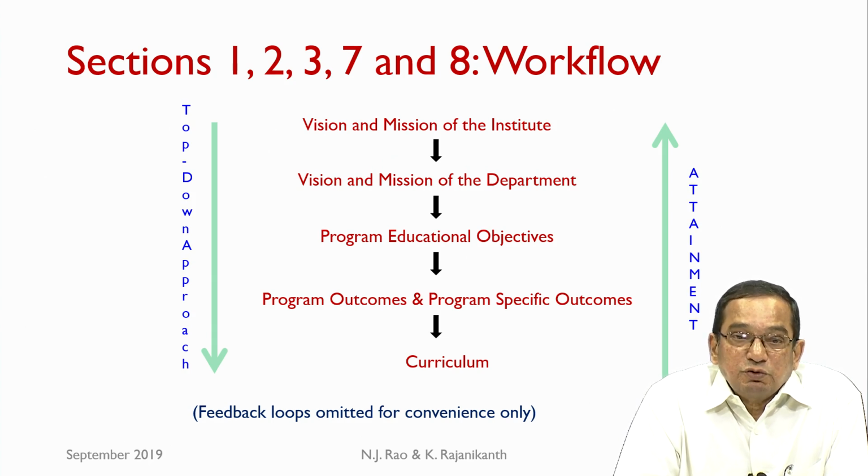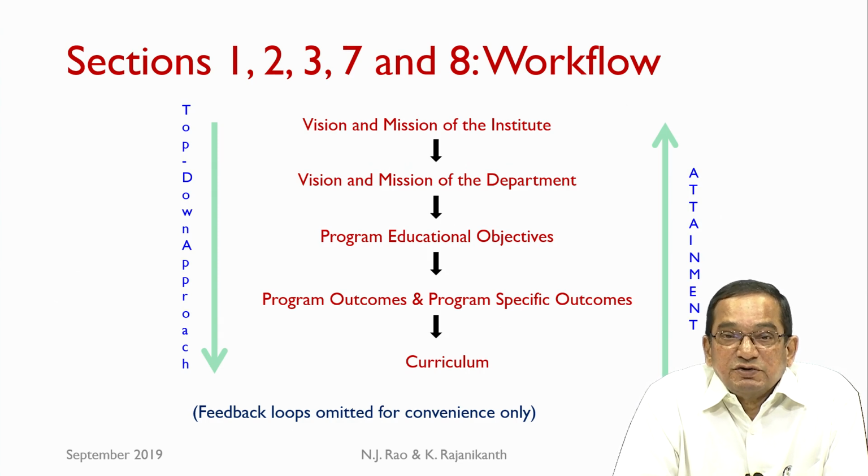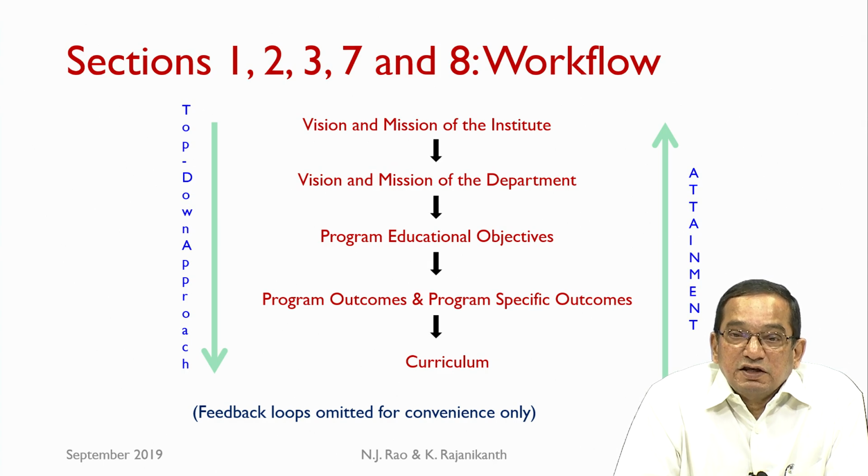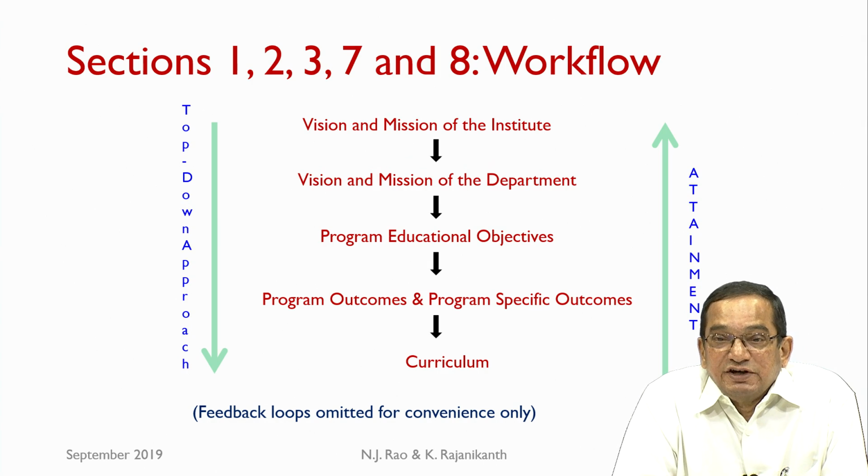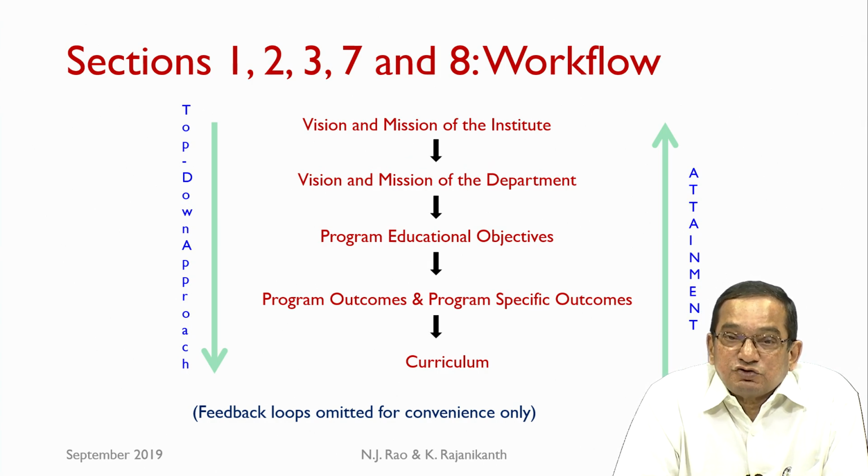So, from top to bottom, if you see, it is the design that is demonstrated in this flow. Starting with vision and mission of the institute, we end with detailed curriculum. And the implementation moves in a bottom up fashion. That is, from the courses, we determine the attainments of course outcomes. From the attainments of course outcomes, we determine the attainments of POs and PSOs.